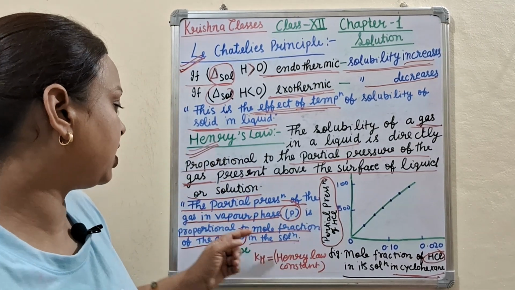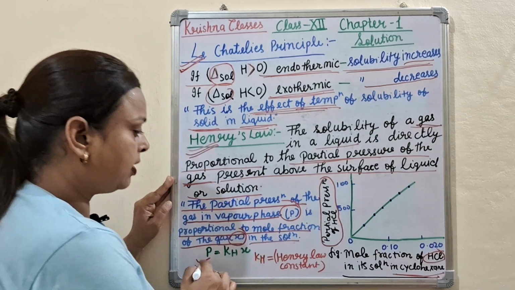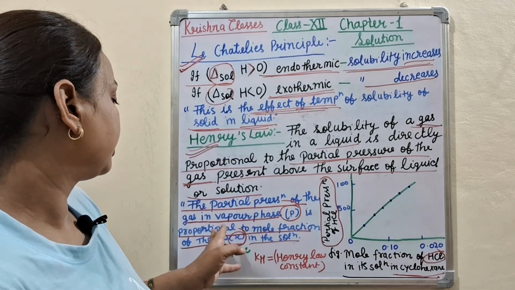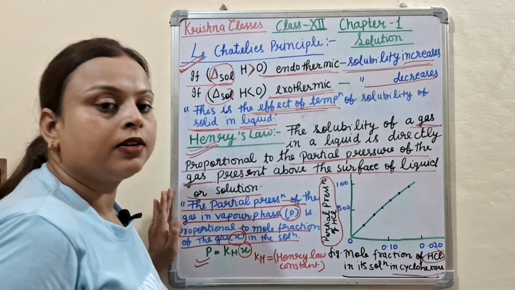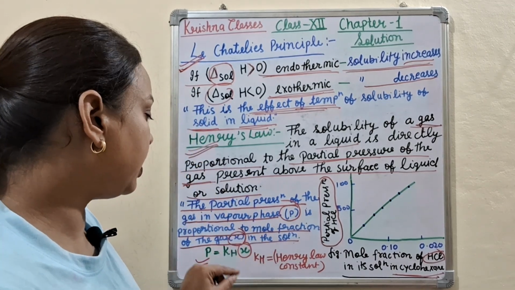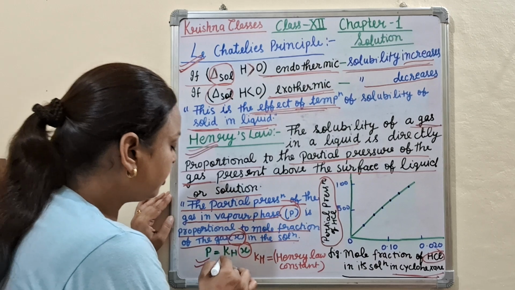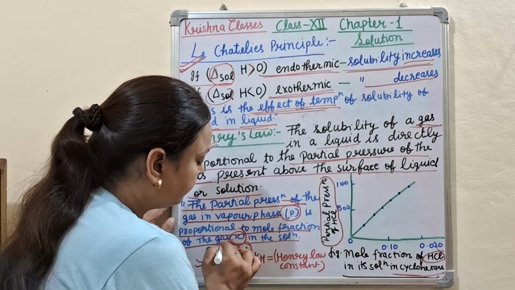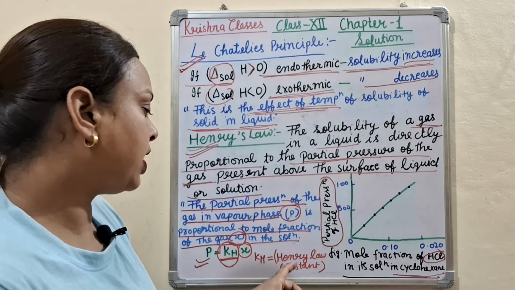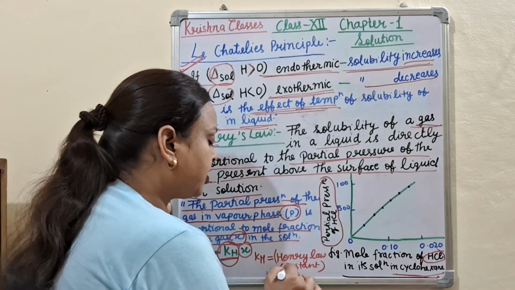It means the partial pressure P is proportional to the mole fraction X. When we remove the proportionality sign, we take a constant that is called the Henry law constant.